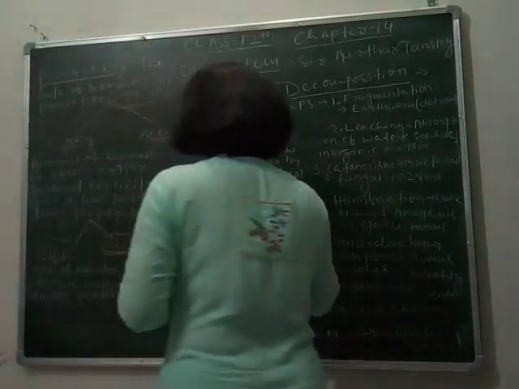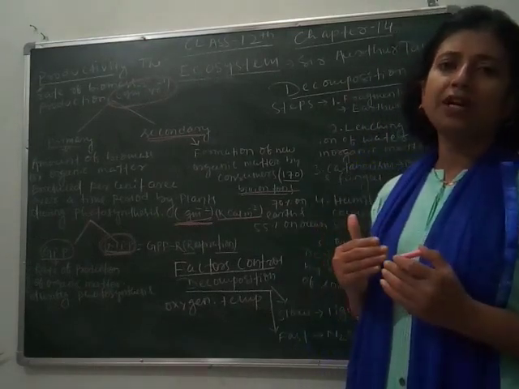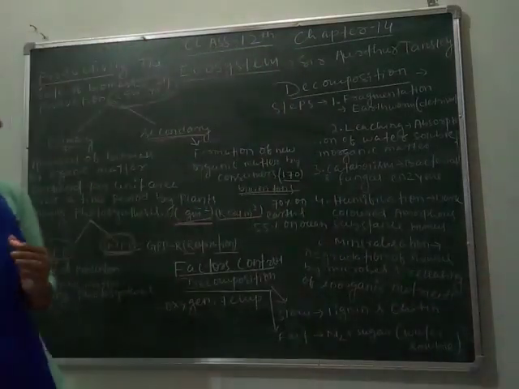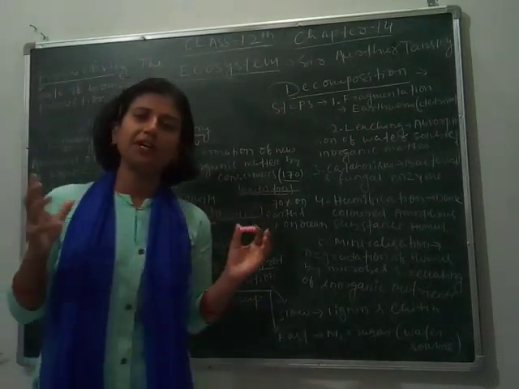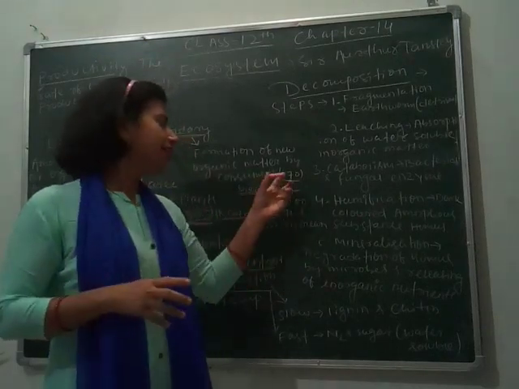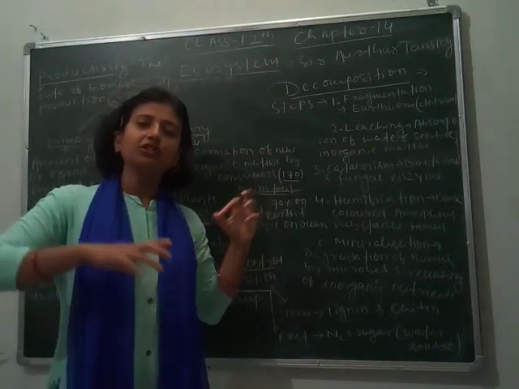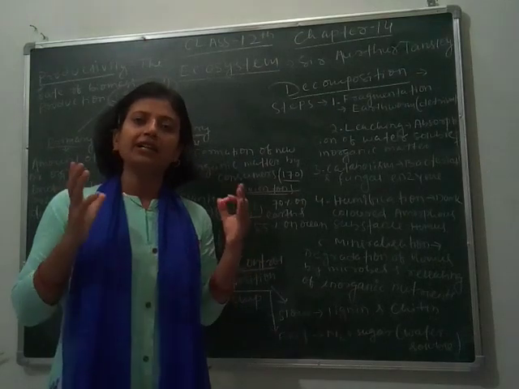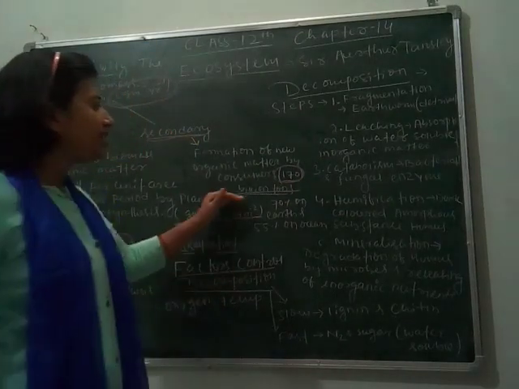As we know, green plants are the chief producers on the earth and they provide food and other sources to different organisms. If we consider the amount of energy produced by the green plants in the whole biosphere, or on the whole earth, it is approximately 170 billion tons, meaning the total biomass or organic matter produced by green plants is about 170 billion tons.